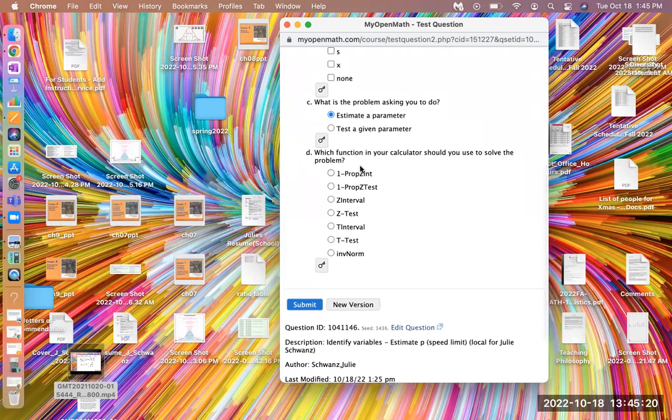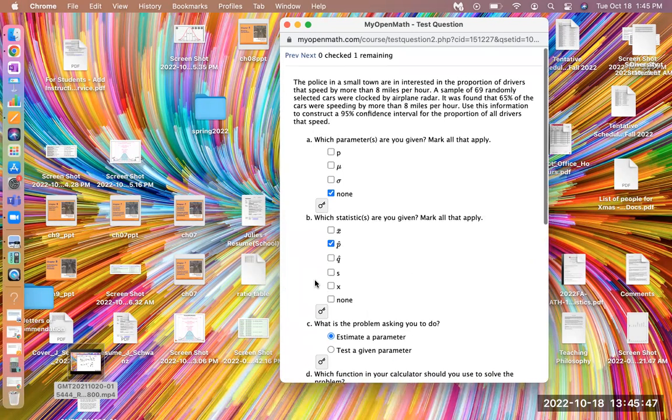So we want something that has prop in it. It's 1-PropZInt. That's the type of test we want to do to find the confidence interval here. Let's double check our data. 1-PropZInt, there we go, the one proportion z interval. All right, and those are the answers for this problem.